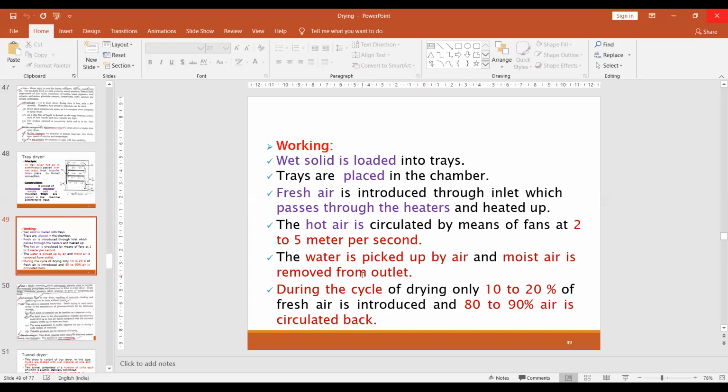So every time the heated air passes over the material, it removes moisture, and the moisture it contains is removed through the outlet. During this drying cycle, 10 to 20% fresh air is introduced, so 80 to 90% of the air is circulated. The heated, moist air we again recirculate and use for the same purpose, right?